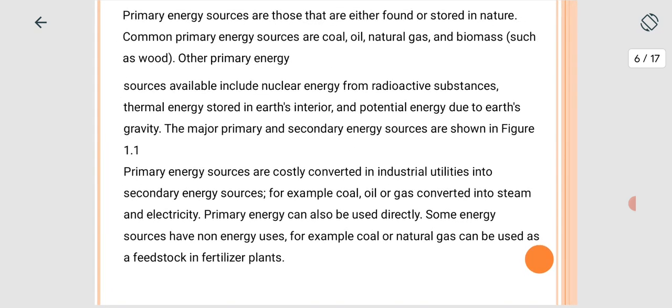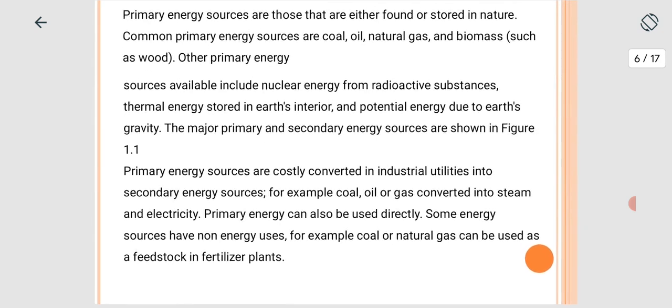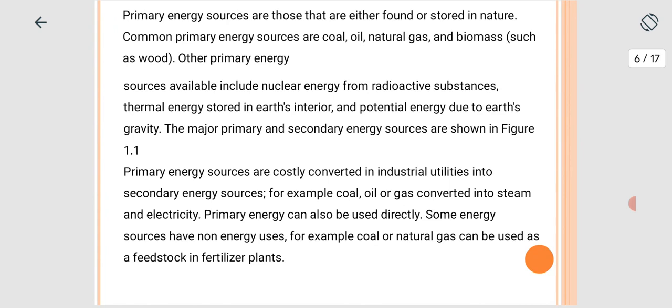Now, primary sources are costly converted in industry, utilizing them to secondary sources of energy. For example, for the secondary energy sources, coal, oil, and gas are converted into steam and electricity. Primary energy can also be used directly. Some energy sources have non-energy use. For example, coal or natural gas can be used as a feedstock in a fertilizer plant.